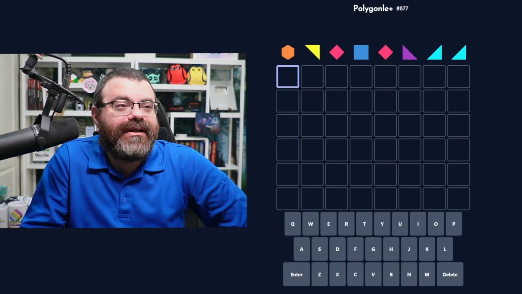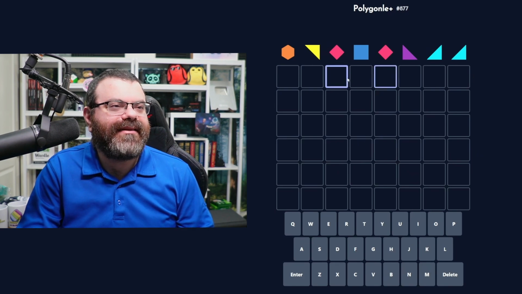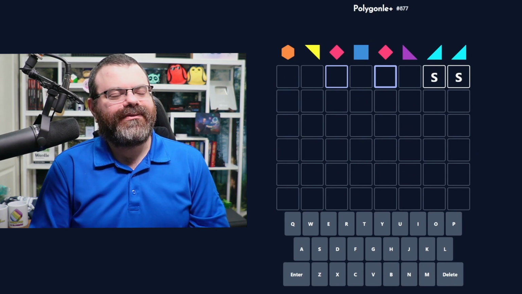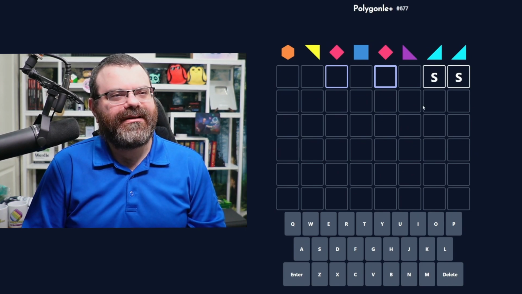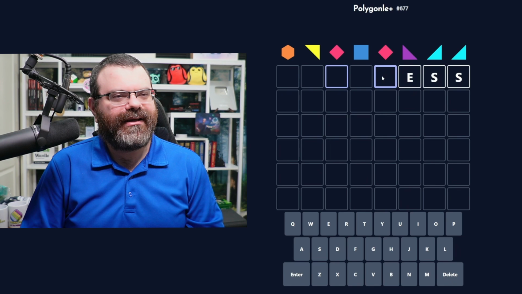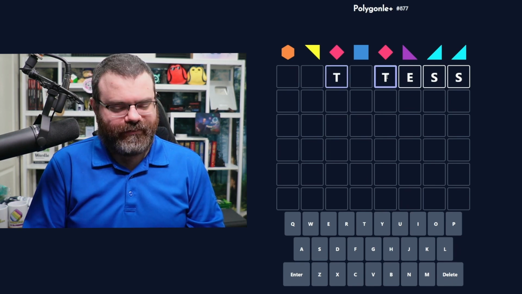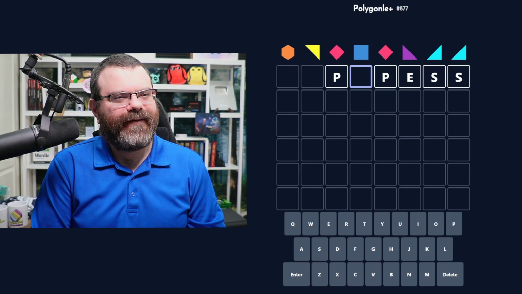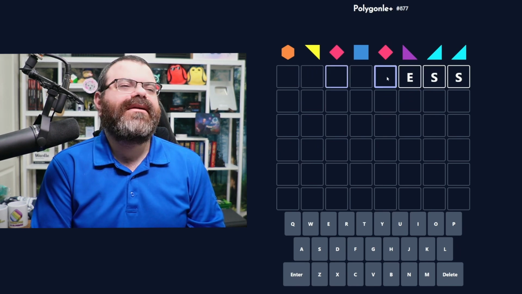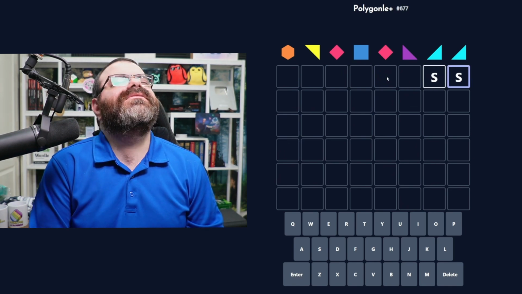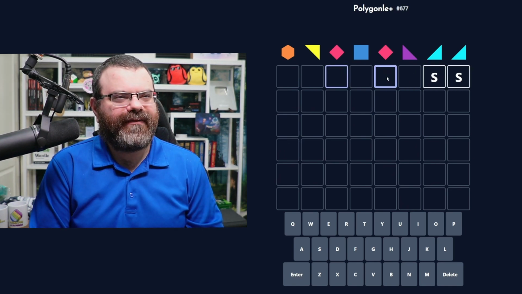Cool. Well, let's do polygonal. 8-letter word today. This repeats and this repeats. I like ending in double S. I'm going to do my best to come up with something, but ooh, is this going to be a consonant as well? Like end in like ESS and then like T or P or something like that? R? I don't know what could do this. Oh, this is going to be a really tough one to think of, I think.